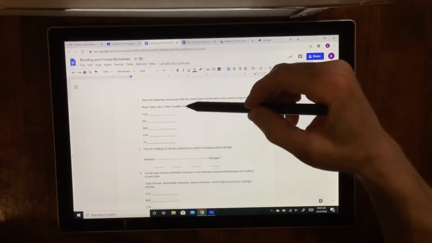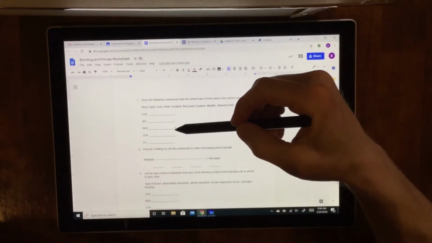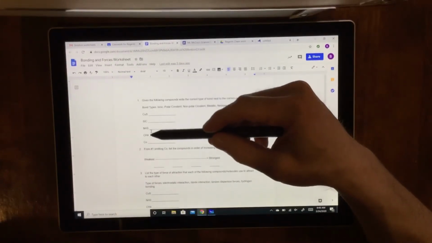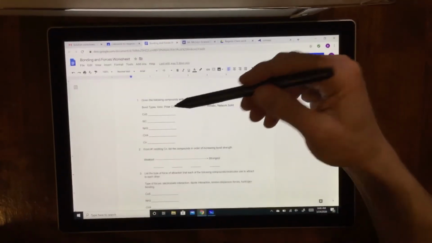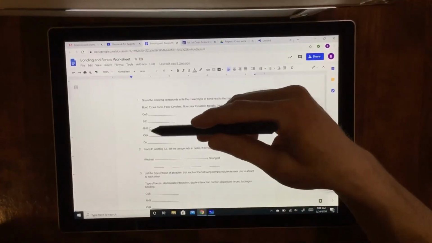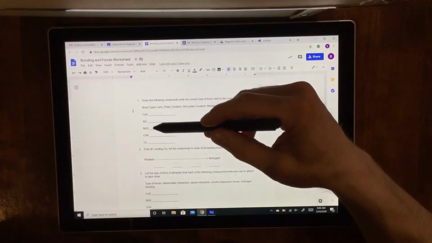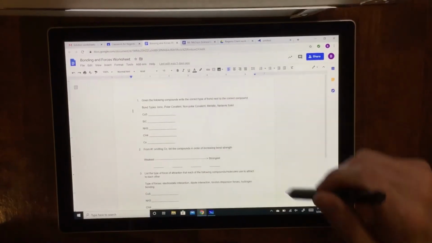Remember, NH3 is polar because it's not symmetrical. CH4 is symmetrical. I know some of you want to use the odd, even business there. Again, that's good, but if you just bank on that, that's not going to really work out for you. So again, with the NH3 and CH4 really quick here.